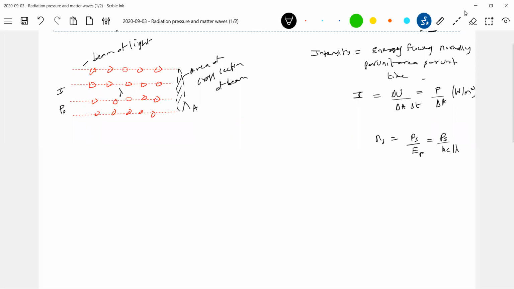Number of photons flowing per second, I'll call N. This should be equal to power of the beam by energy of photon.